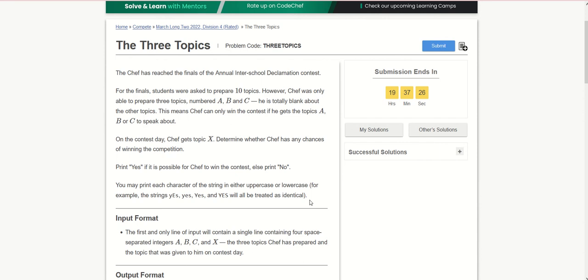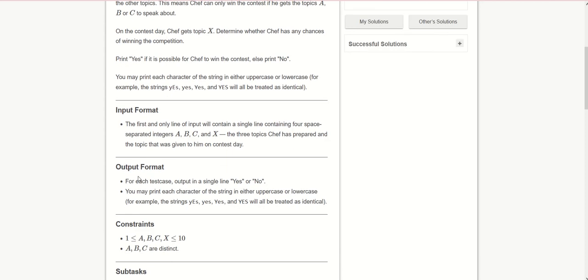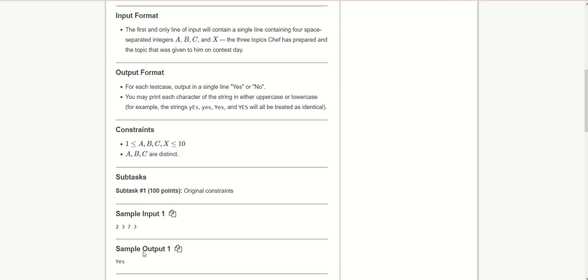Next is the input format. The first and only line of input contains 4 space-separated integers A, B, C and X. So there are 4 inputs, and we have to create variables for A, B, C and X. As per the statement, X is the particular topic assigned to Safe on the day of the contest, and A, B and C are the topics that Safe has prepared. The output format we have already seen: we have to print yes or no.